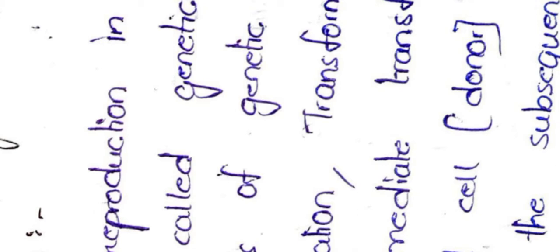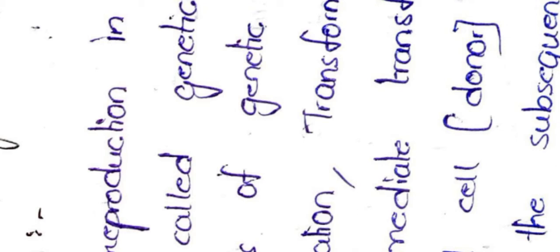This genetic material recombination is carried out between two bacterial cells. The first cell is the donor cell, that means it is giving the genetic material to the second cell, and the second cell is called the recipient cell.